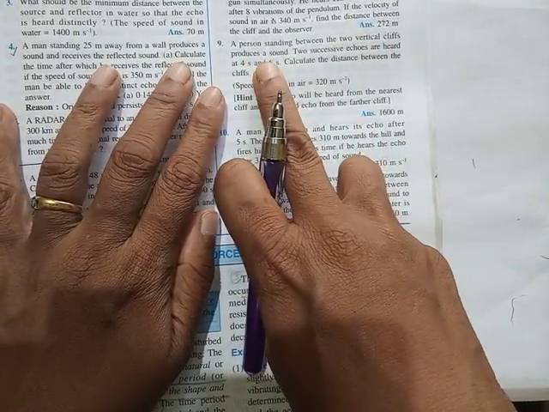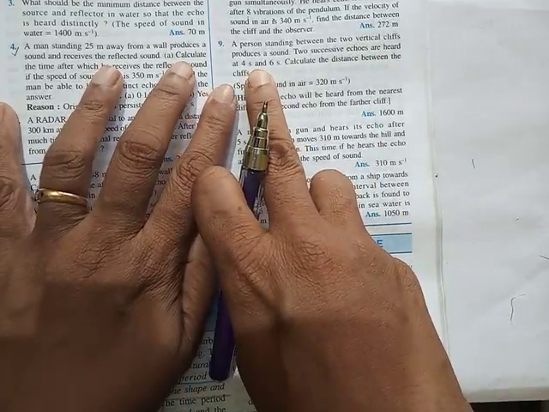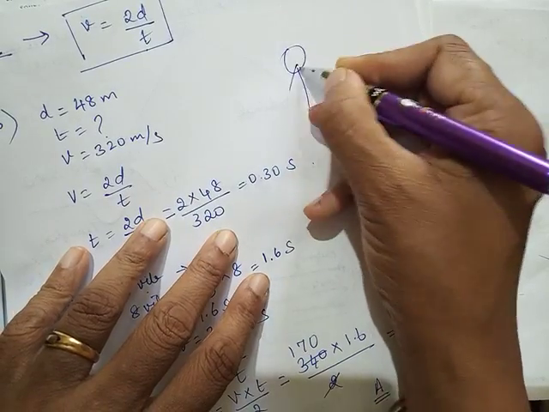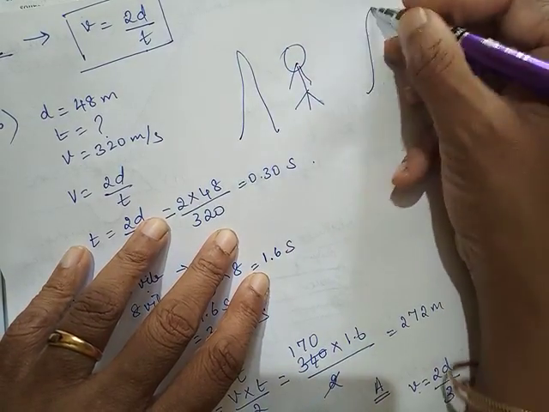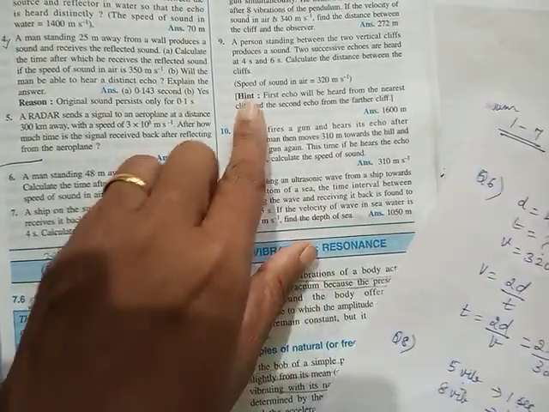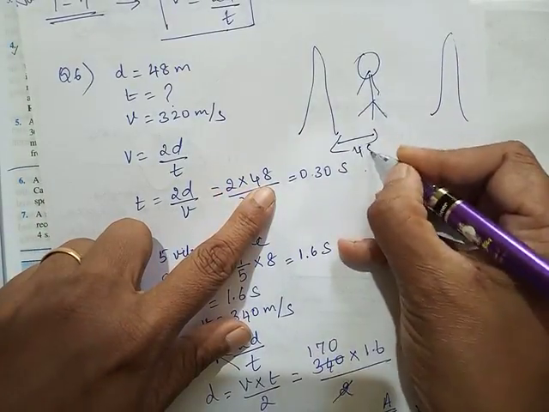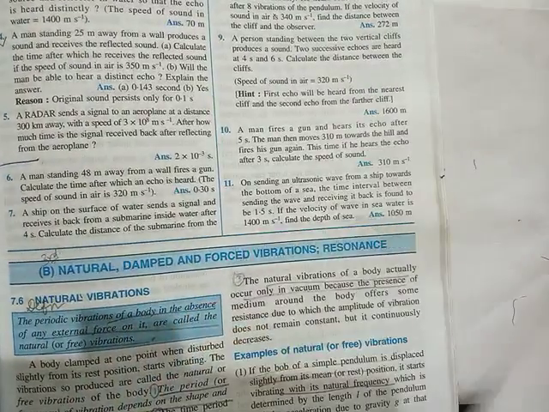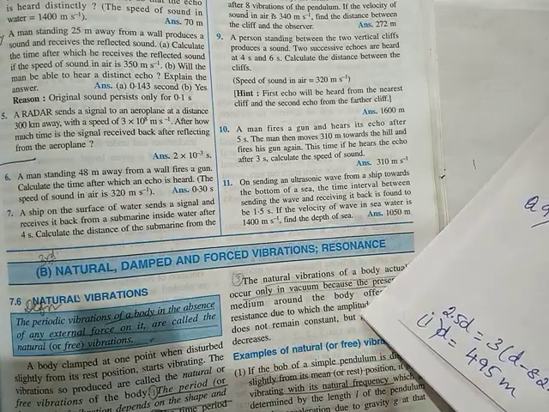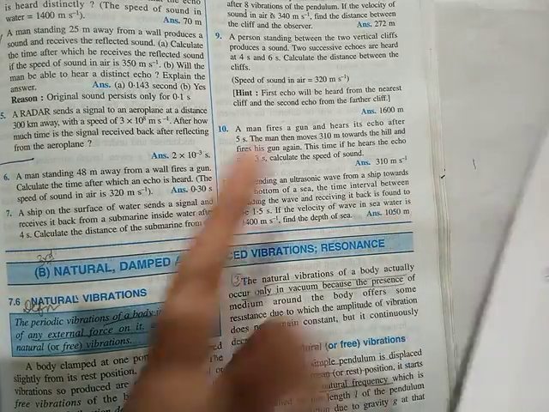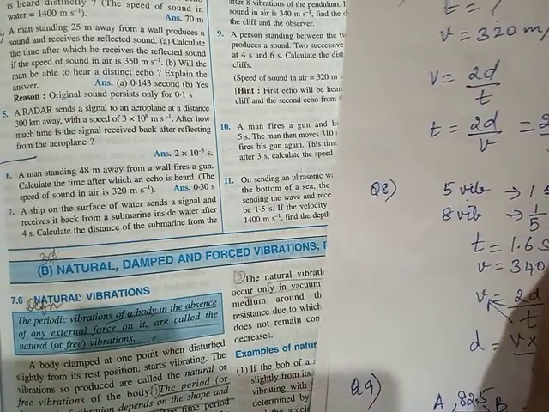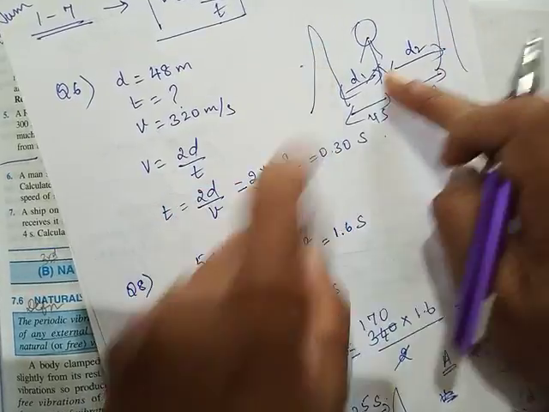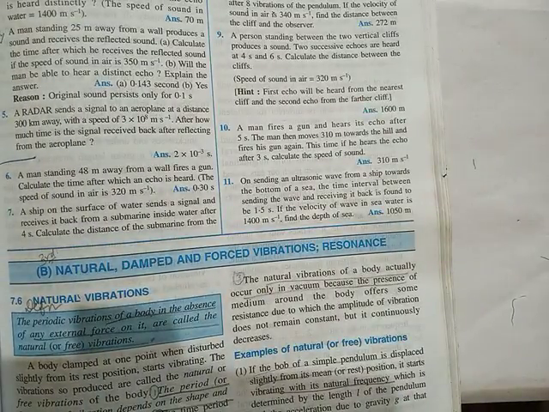A person is standing between two vertical cliffs. Two successive echoes are heard at 4 seconds and 6 seconds. In this case, a man is standing between two cliffs, one nearer and the other farther. From the nearer one, he hears an echo after 4 seconds. From the farther one, he hears an echo after 6 seconds. The first echo comes from the nearer one, the second echo from the farther one. Speed of sound is given, time is there. You can find this distance as D1, this distance as D2, and the distance between two cliffs is D1 plus D2. That is also easy.